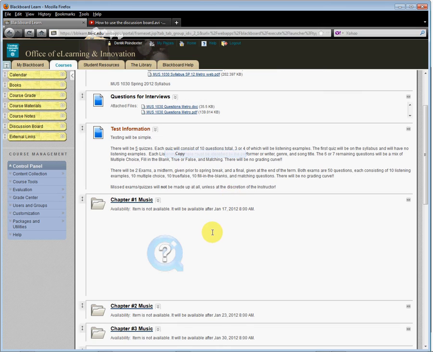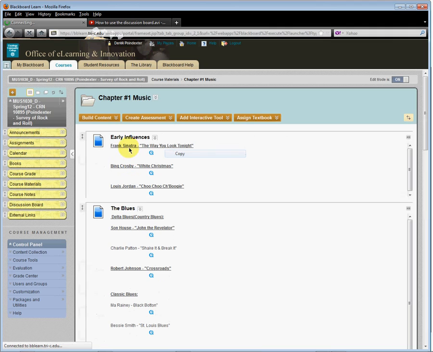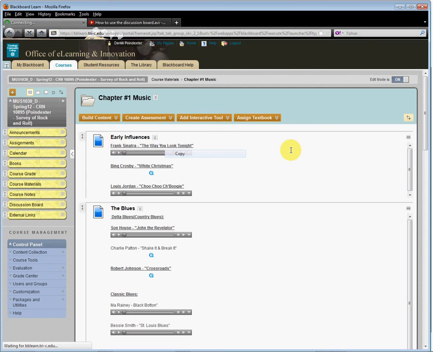And then, most importantly, your music examples. Every chapter has a bunch of required listening examples, songs you need to know. Simply click on the folder for each chapter, and the songs are broken down into 3 bits of information you need to know. For each song file for which you're responsible, you should be able to recognize the song, and when you hear it on tests, quizzes, and exams, you should be able to tell me the type of music or style of music. You should be able to tell me the title of the song and also the name of the performer of the song. That's it. Style of music, title of the song, and the performer.